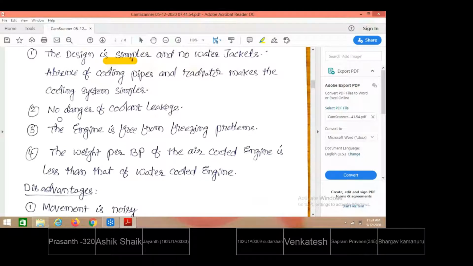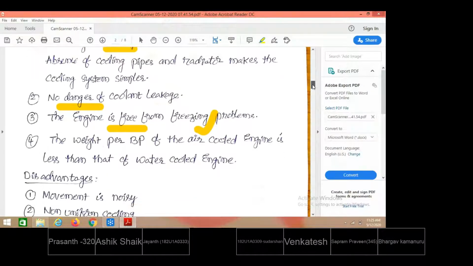There is no danger of coolant leakage. Since air is in direct contact on the outer surface of the cylinder, no coolant leakage problems will be there. The engine is also free from the freezing problem. Suppose you are using water as a coolant for circulation of heat from the engine cylinder, during very cold seasons, in some areas where temperatures are below 0 degrees centigrade, upon continuous circulation of water there is a chance of it freezing. Such problems are not there when you go for air cooling. So this is another advantage of air cooling.